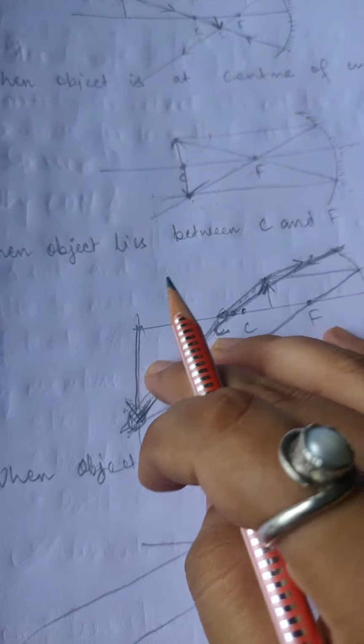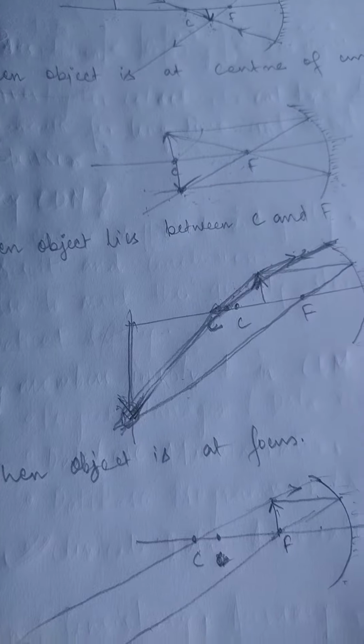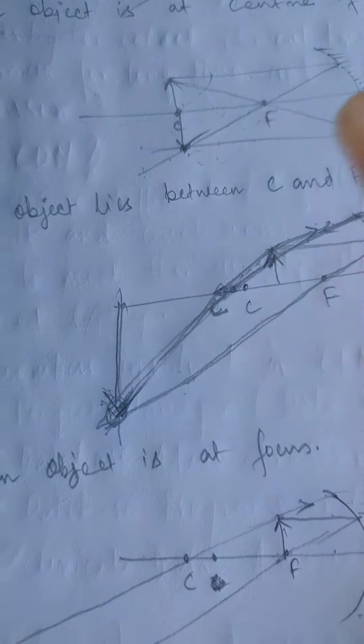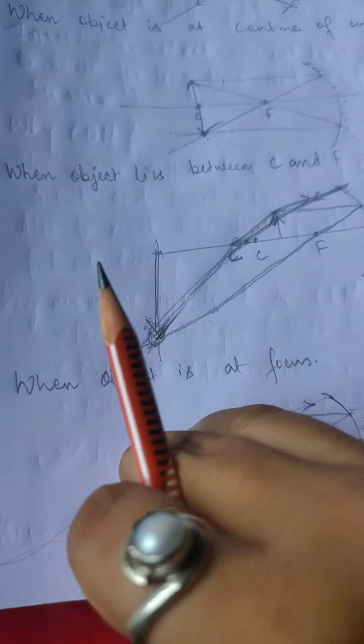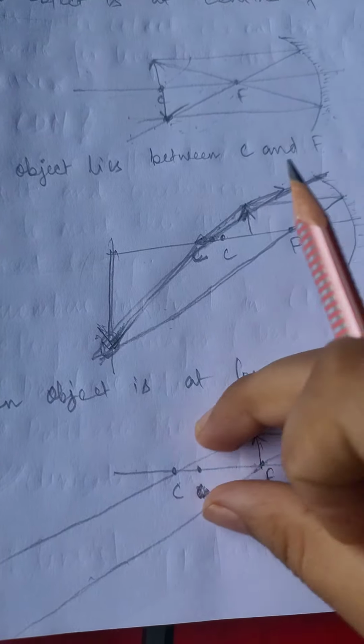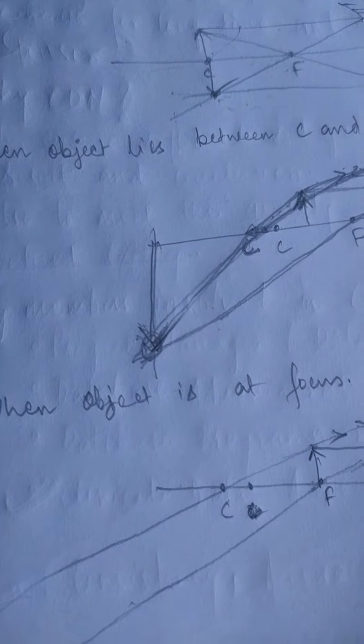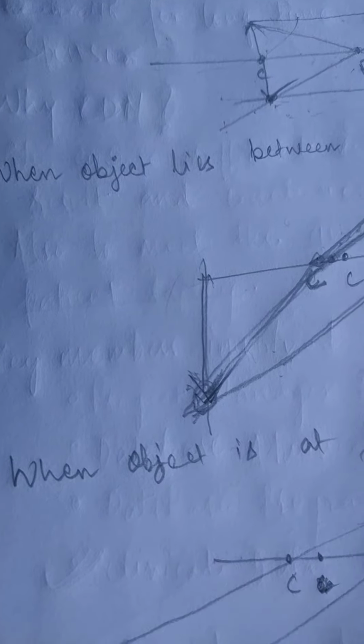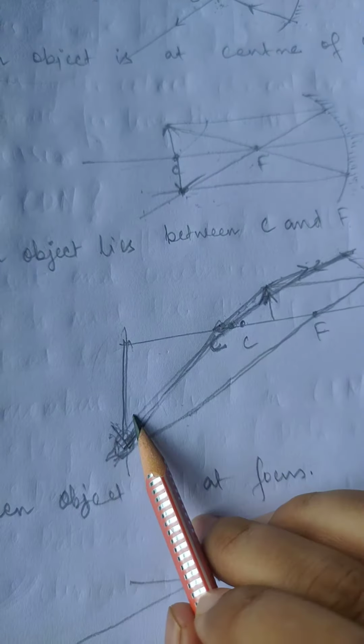In the earlier cases, the rays meet at a point that we can trace, but here the rays of light will meet at infinity. We don't know exactly where they will meet. That means we will write that the image is formed at infinity.